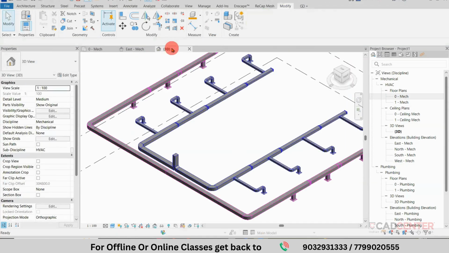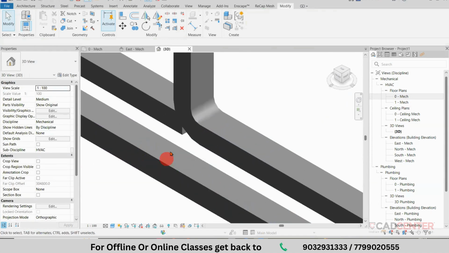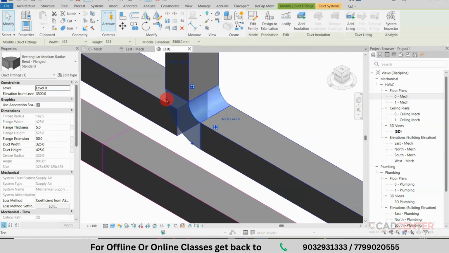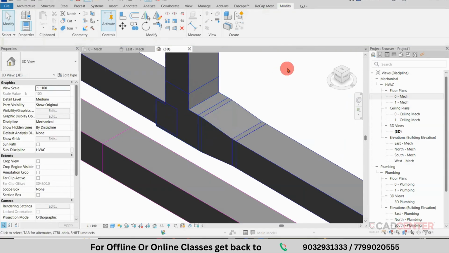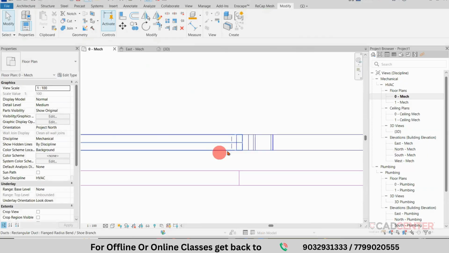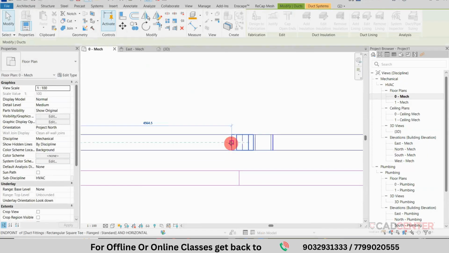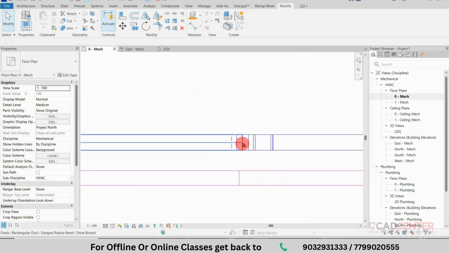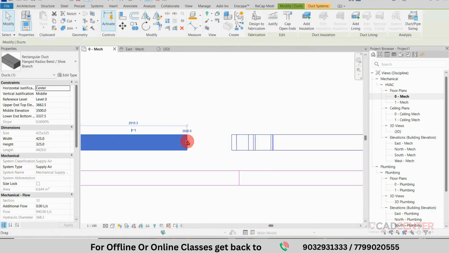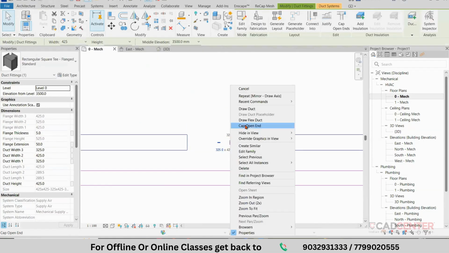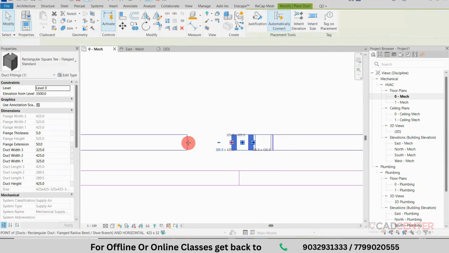To understand, go to the 3D so that the object is there. But this object is not joined. Select this element. And as we already discussed, click on this symbol, it is created open. So it is not connected properly to this area. From there, you can right click, go to draw duct, and connect up to this point.